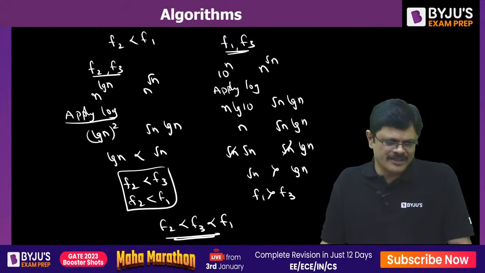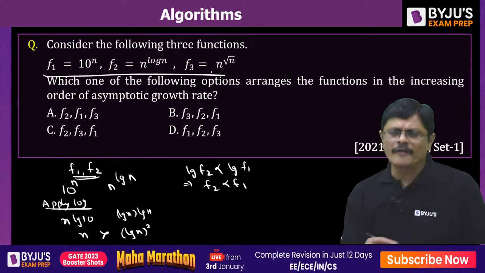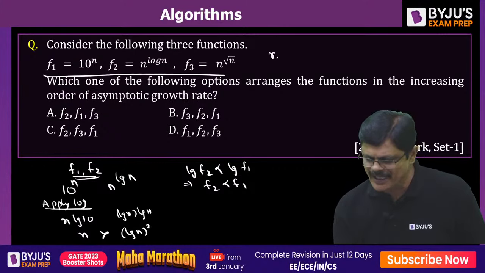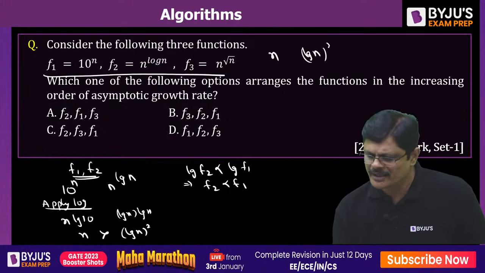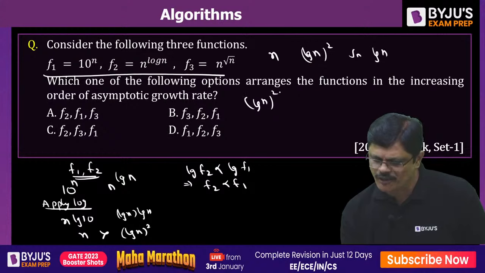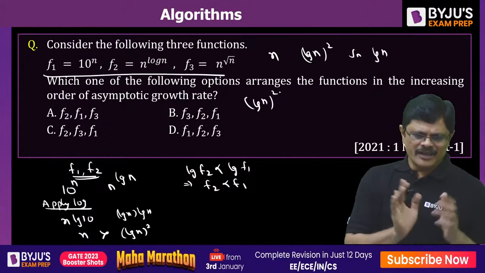Of course, there is one more way of doing it. Apply log to all of them at a time. So the first becomes n, the second becomes log n whole square, the third becomes root n log n. So obviously you can observe that log n whole square is the smallest of all, so it would be to one side.